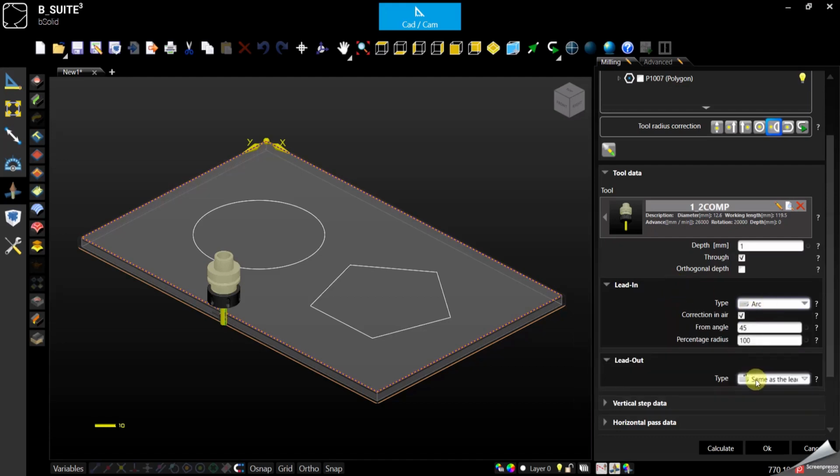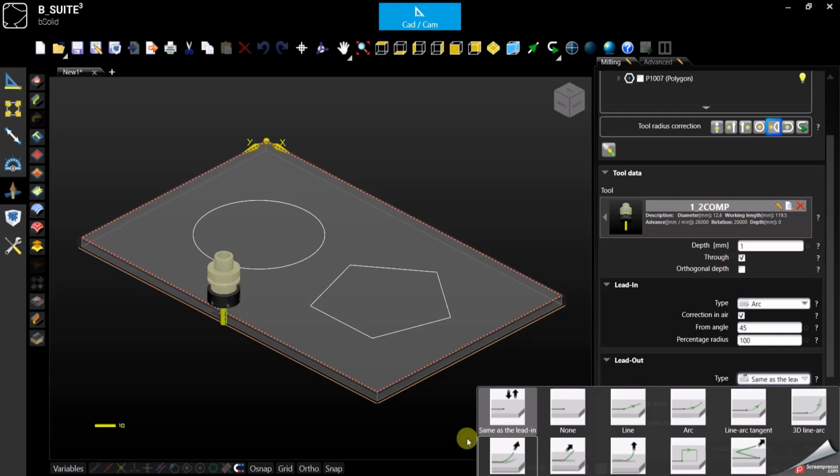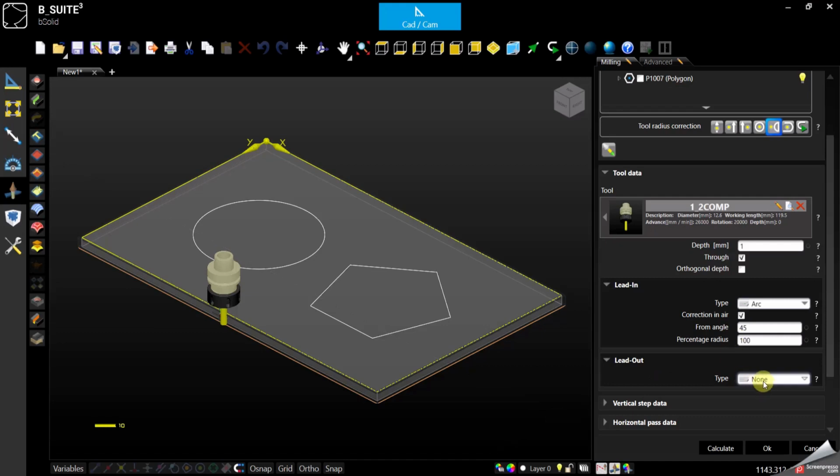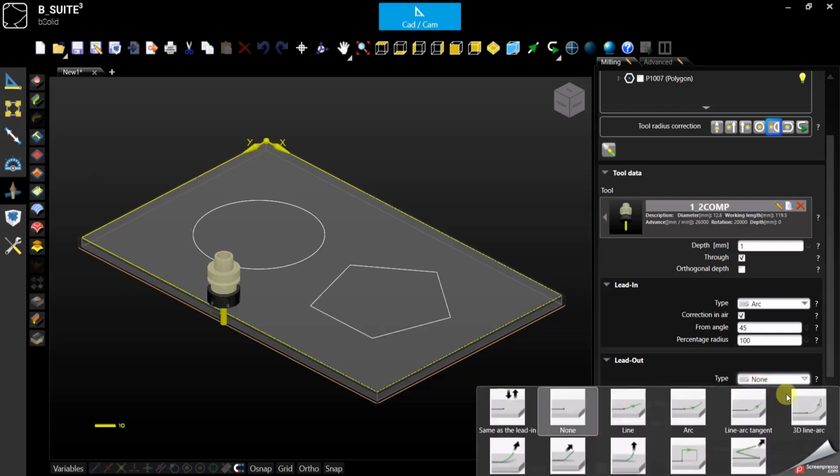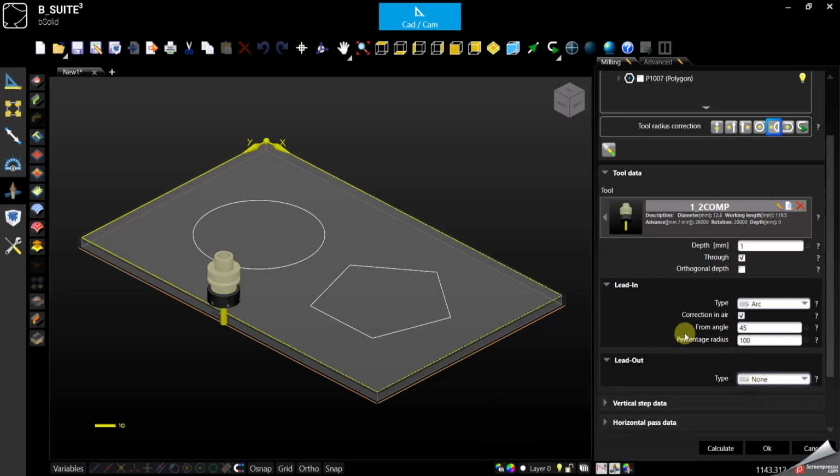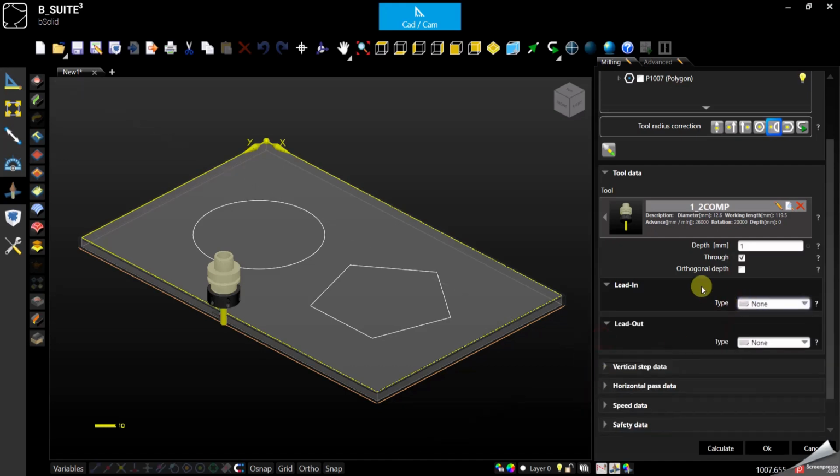And then for the lead out, you can leave it as the same as lead in, or otherwise you can specify something different, or maybe turn it off. None, it's basically you don't want one. Or otherwise you can select and change the parameters of a different one. But for now, let's leave without.